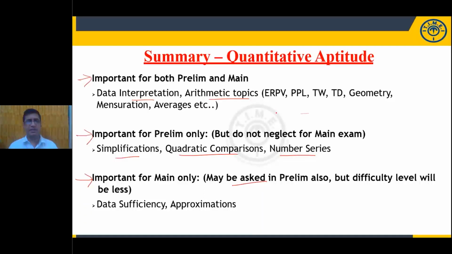What are the topics? Data interpretation. The number of questions may be more or less, 5 or 10 or 15, that is secondary, but we can expect data interpretation in prelims as well as mains. Similarly, arithmetic topics also we can expect in prelims as well as mains.